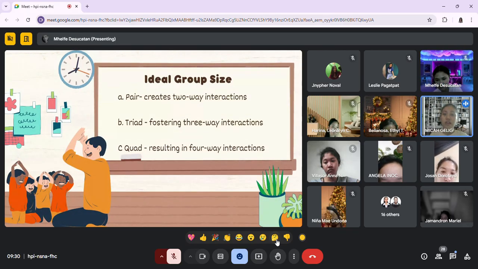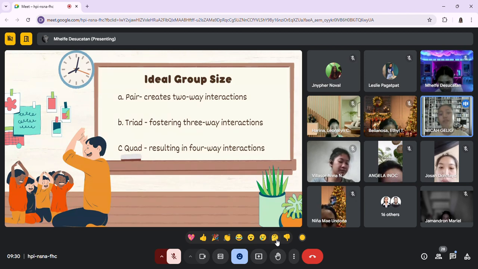This introduces complexity to the interaction. They must practice listening to multiple voices, compromise, and solve problems together. Triad interactions are important because they teach children how to handle more diverse perspectives, work through disagreements, and find solutions that work for everyone. It also helps them develop stronger communication and negotiation as they navigate group dynamics.